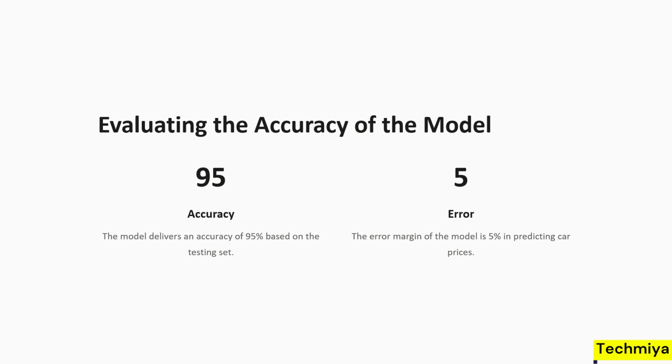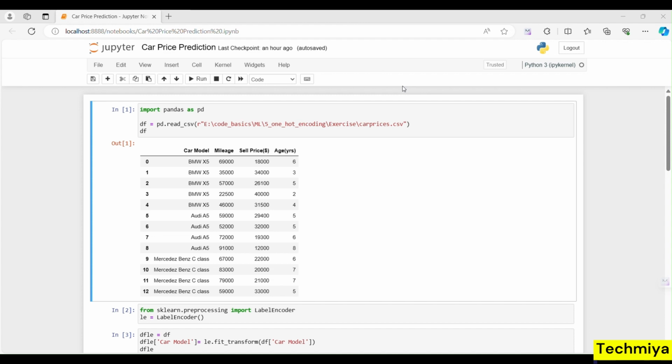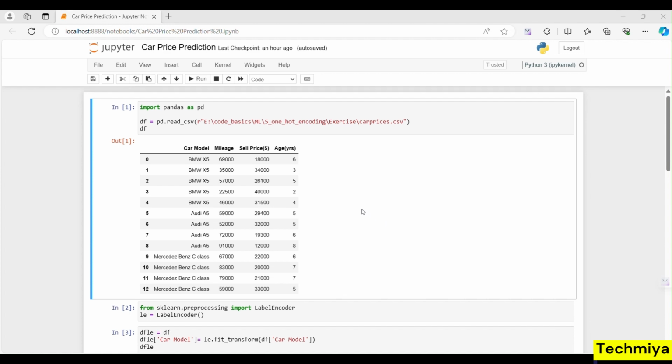Thank you for listening. Now let us demonstrate the actual model in the Jupyter notebook. Now we will deep dive into the actual practicals of car price prediction. First, we have to import pandas in Python. Then we have to make use of pd.read_csv. It will read the data set from my local machine. Here you can see the data that is presented. df helps us to print the data.